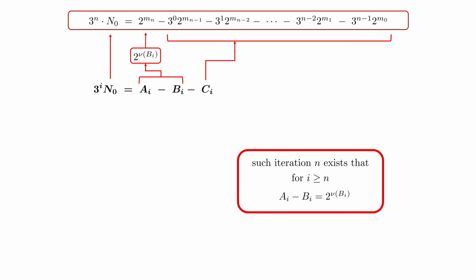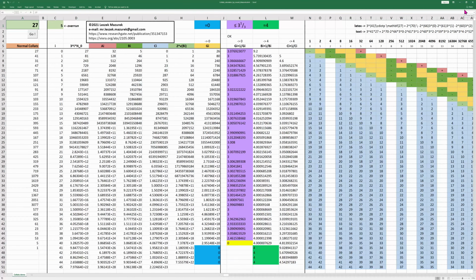Now I will present procedure 1 from my paper in practice. I will do this using a specially prepared Excel sheet together with procedure 1 implemented as a macro. Here you have this Excel. I will briefly explain what you see on the screen, and in a moment I will show how this procedure works. In cell A1 we have our initial number. Below we see all odd numbers when processing 27 to 1. It has nothing to do with our procedure, it's just for comparison with the normal Collatz process.